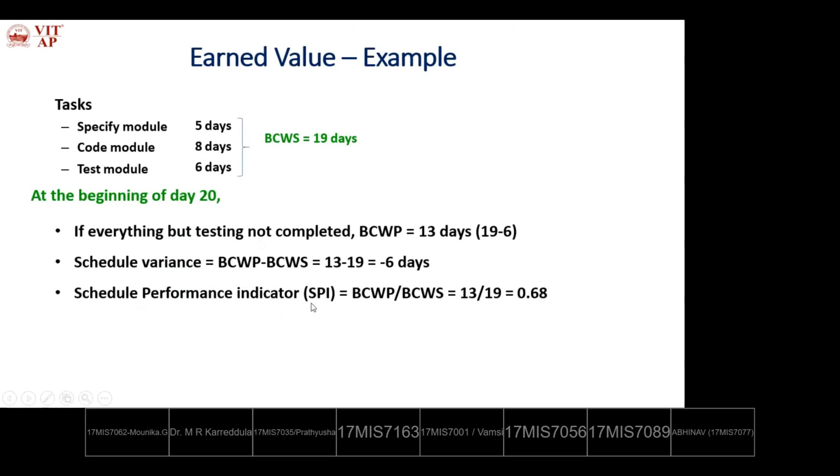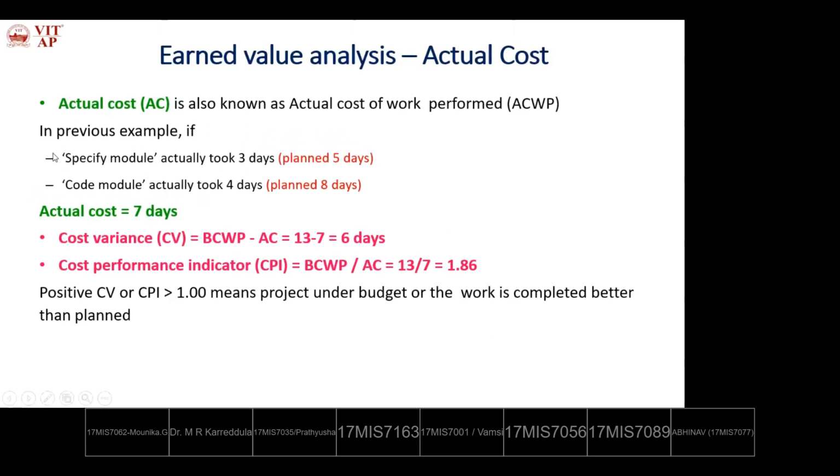Then the schedule performance indicator is BCWP divided by BCWS, 13 divided by 19. So that is 68% of the work completed. 32% is delayed. Okay. Actually, for 19 days, three tasks have to finish, but only two tasks are finished. So we are in delay of 6 days and 32% of the work is remaining. So we need to finish that 32%. So we'll see how to calculate.